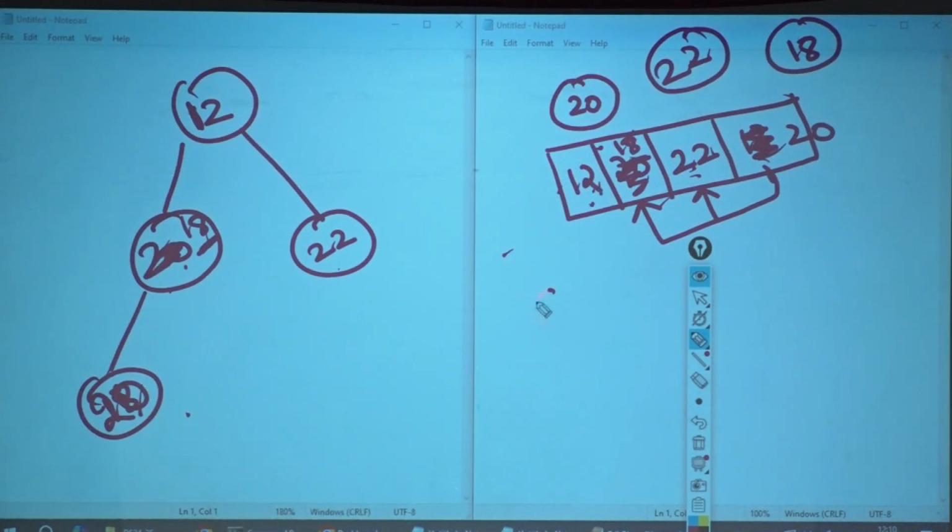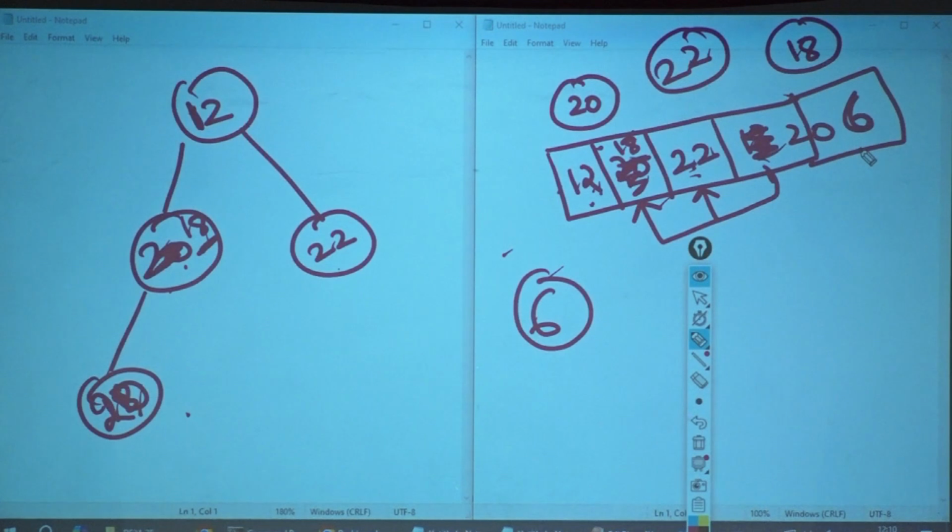Now I put 6 over here. 6 will come and sit over here. What will 6 first check? Who is 6's parent? This is 18.